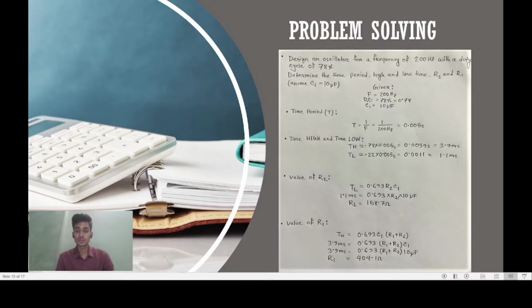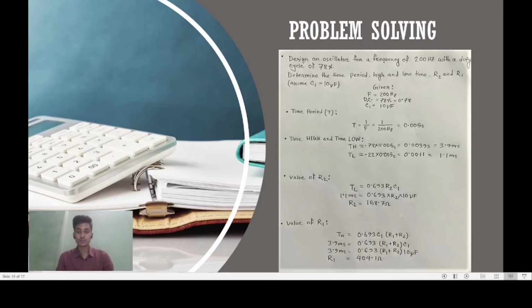Time low is 0.22 × 0.005 seconds. After calculation, 1.1 milliseconds. Below is R2. Time low equals 0.693 × R2 × C1. After calculation, R2 equals 158.7 ohm.